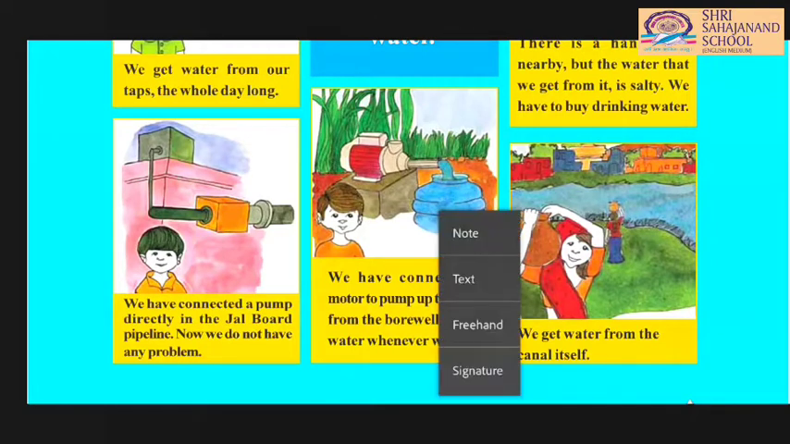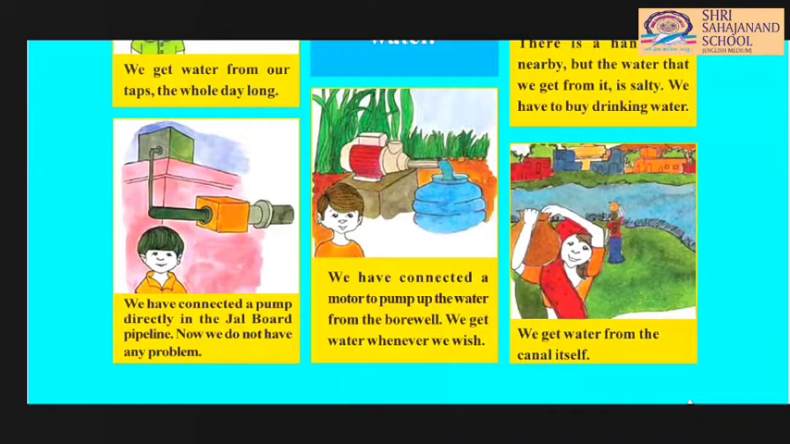And in the last picture they have given, we get water from the canal itself. So there is a water canal near their village, and from that canal they can use the water whenever they want. Have you ever seen the canal while going to Ahmedabad or while going from Visnagar to Mehsana? And going from Mehsana to Ahmedabad there is also one major canal along the road, isn't it?